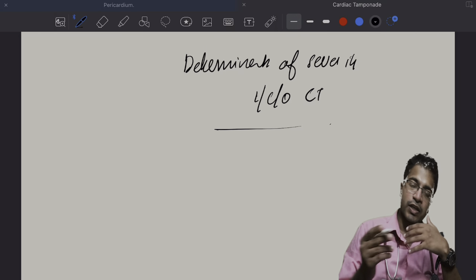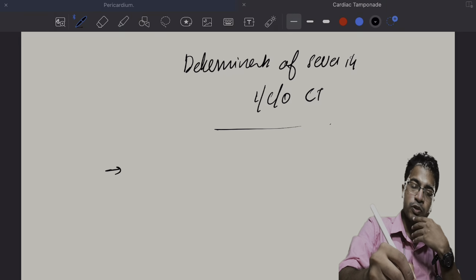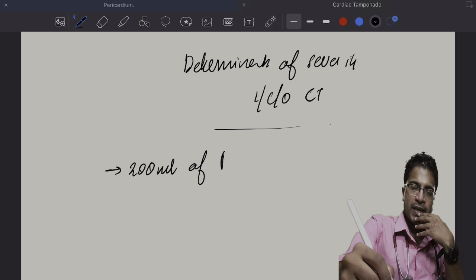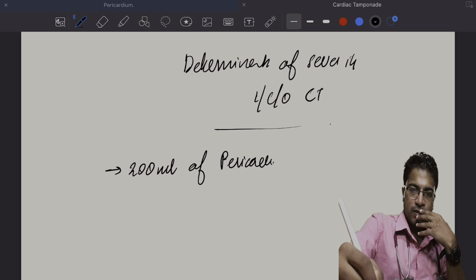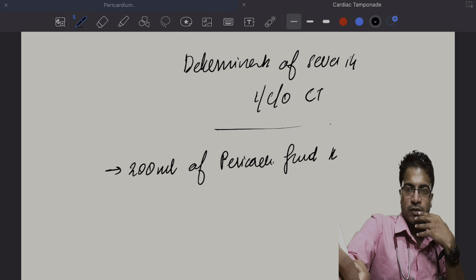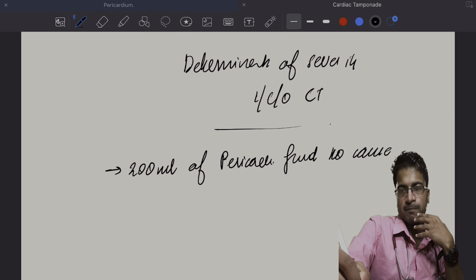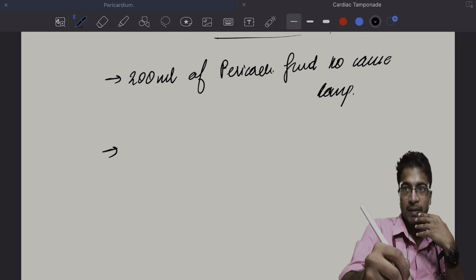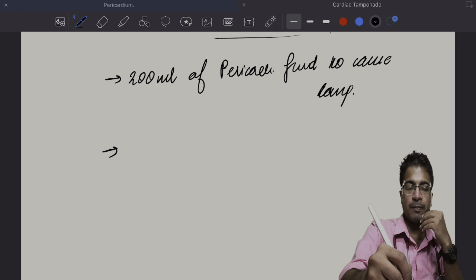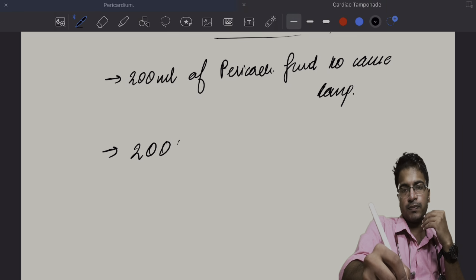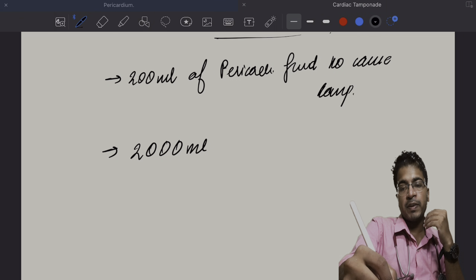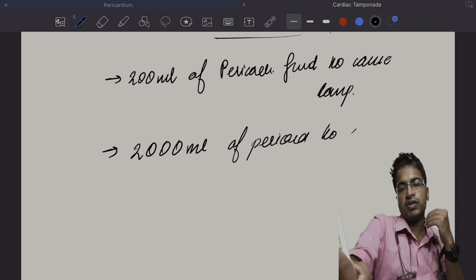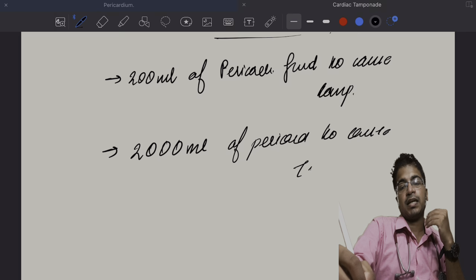In a case of acute cardiac tamponade, it takes nearly 200 ml of pericardial fluid to cause tamponade. Meanwhile, in chronic cardiac tamponade, it takes 2 liters, 2000 ml of pericardial fluid to cause tamponade.